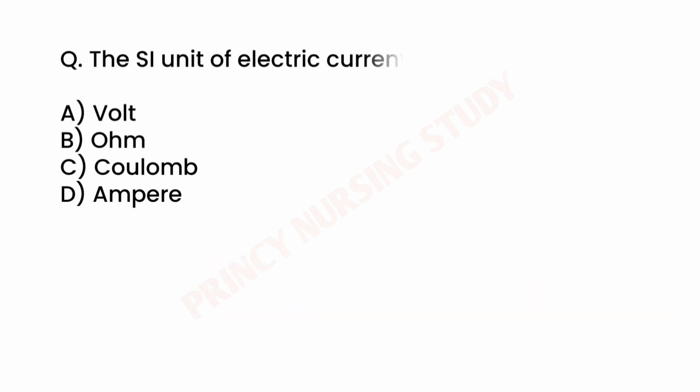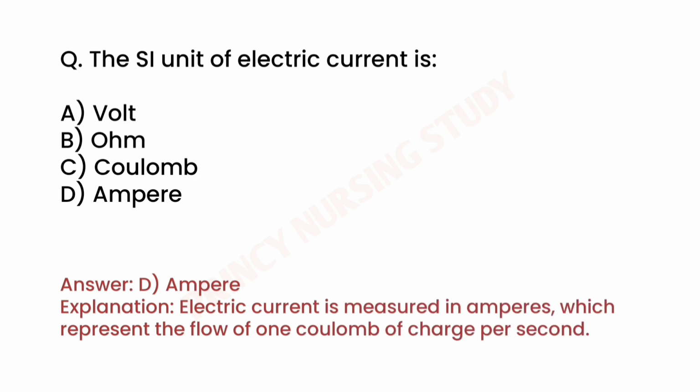Next question. The SI unit of electric current is. Correct answer is D. Ampere. Electric current is measured in amperes, which represent the flow of 1 coulomb of charge per second.